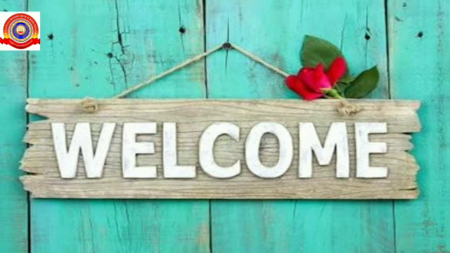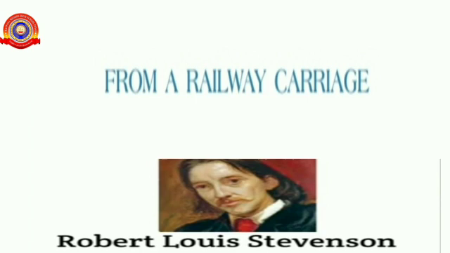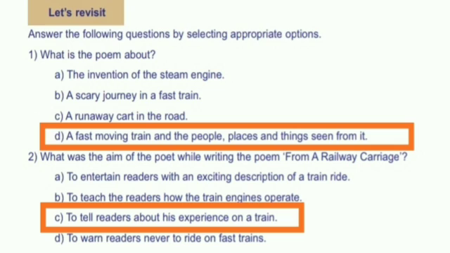In this video, we are going to discuss the activities from the lesson "From a Railway Carriage," which is written by Robert Louis Stevenson. So, let's see the first one. Answer the following questions by selecting appropriate options. What is the poem about? The poem is about a fast moving train and the people, places, and things seen from it.